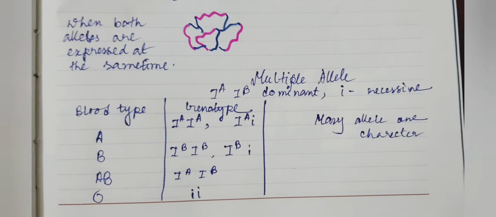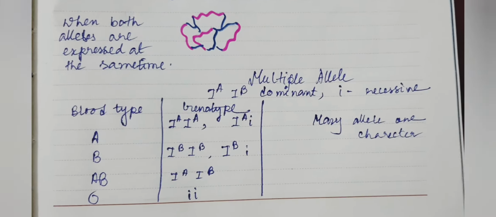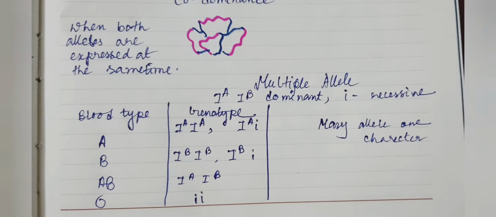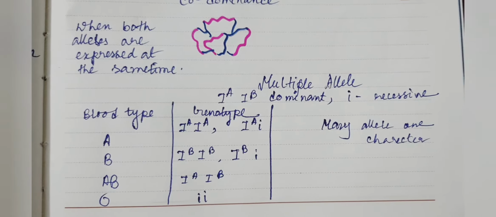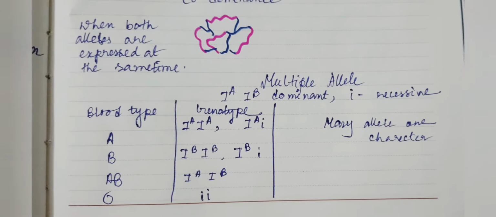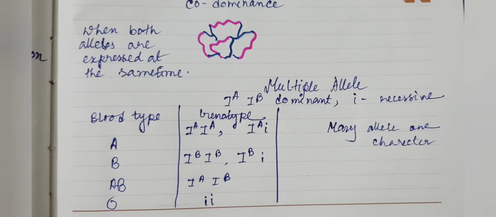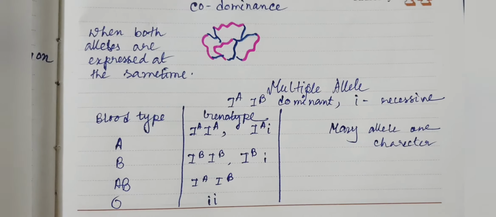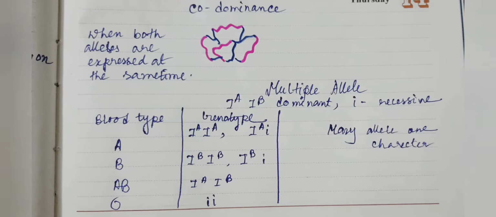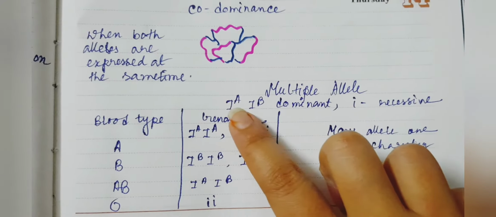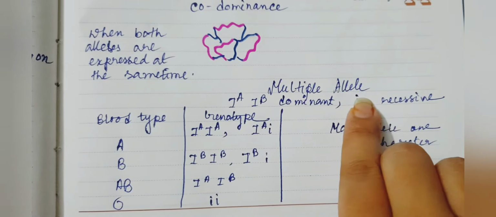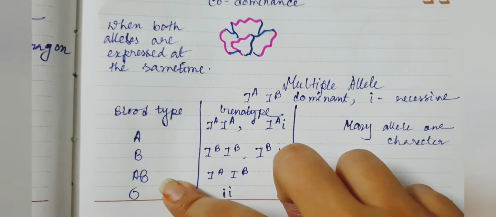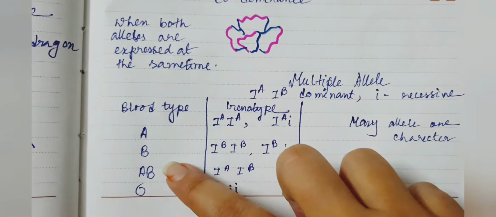Now we come to the concept of multiple alleles. When many alleles are responsible for the formation of one character or one trait, that is multiple alleles. We can see this in the ABO blood group in human beings. In the ABO blood group, the gene responsible for the formation of blood group protein is I. Capital I is dominant and small i is recessive. You know what blood groups we have? A, B, AB and O.